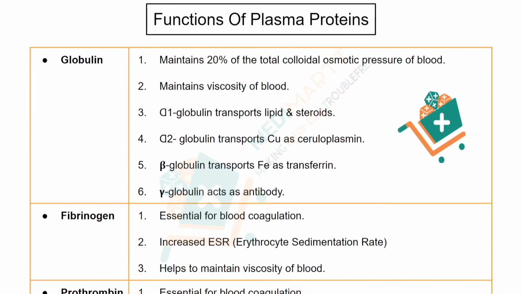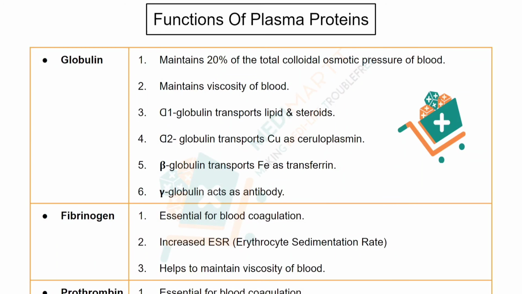For that, fibrinogen and prothrombin are responsible, because they help in the coagulation of the blood. Fibrinogen also increases the ESR, the erythrocyte sedimentation rate. What is this ESR? We will explain in our later videos, inshallah.